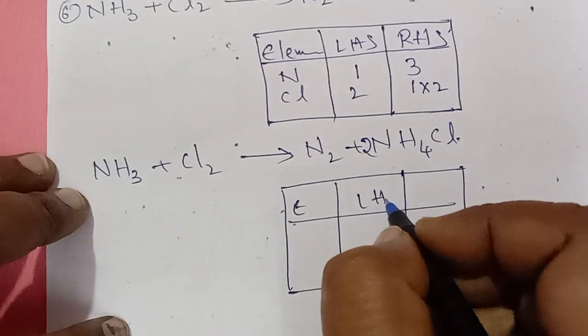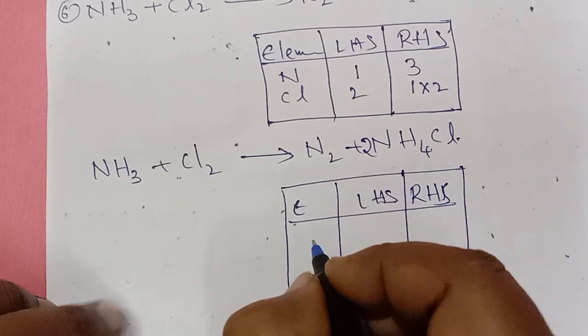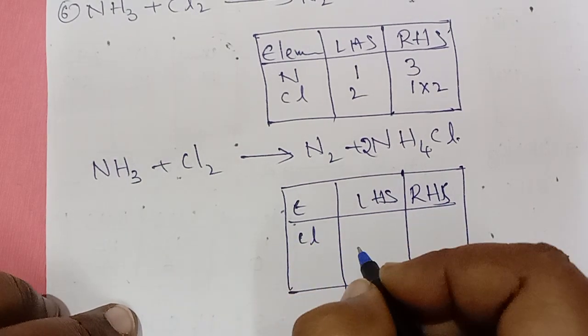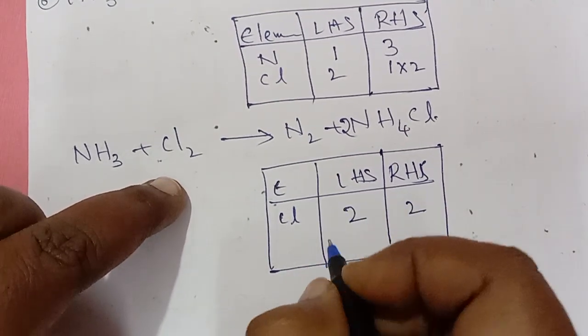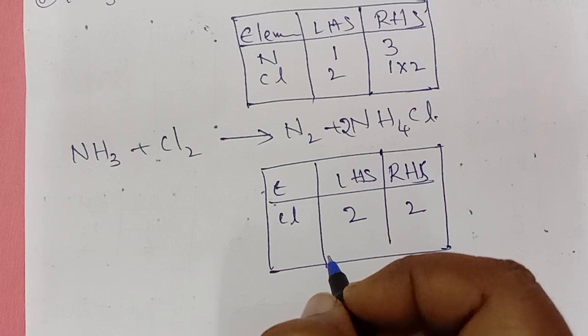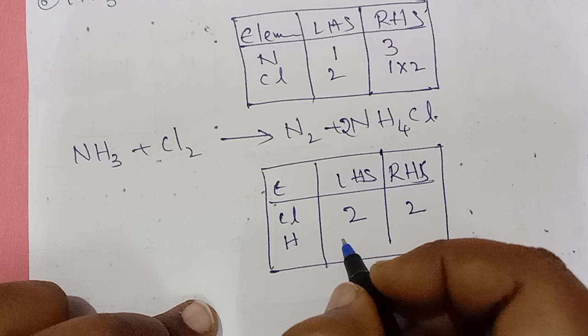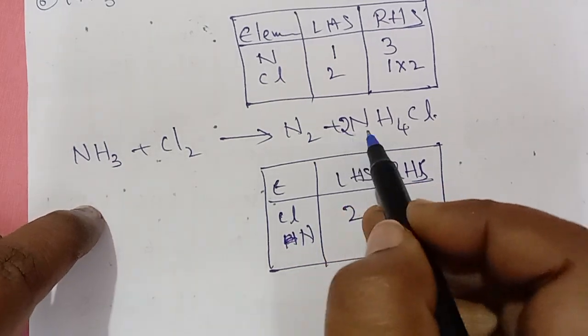LHS, RHS. Okay. So chlorine, I'm checking chlorine first. Left side 2, right side 2. Okay. Next, hydrogens. I'm going with hydrogen, or you can go with the nitrogen also. No problem. Why? Because it is changed here.